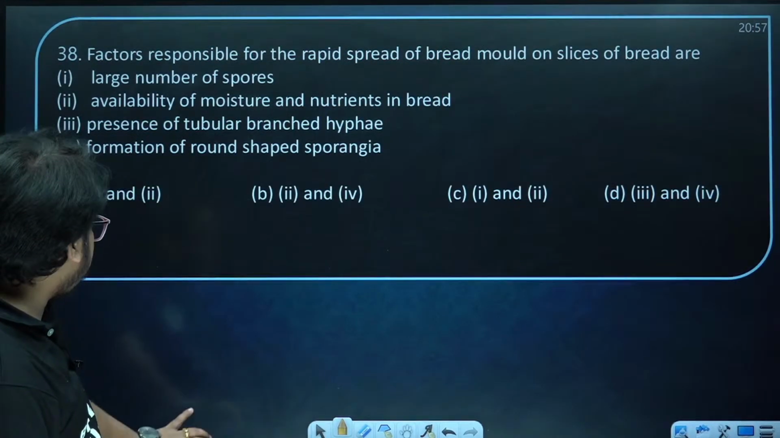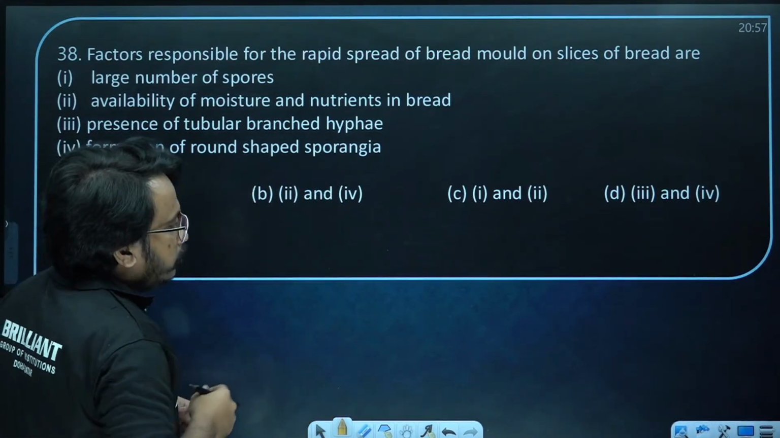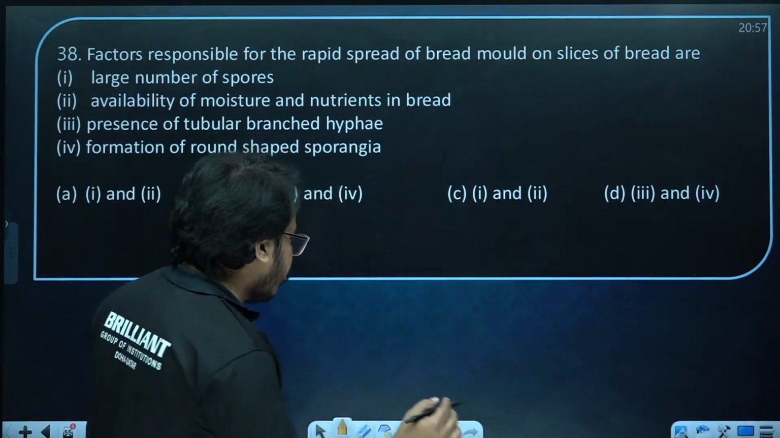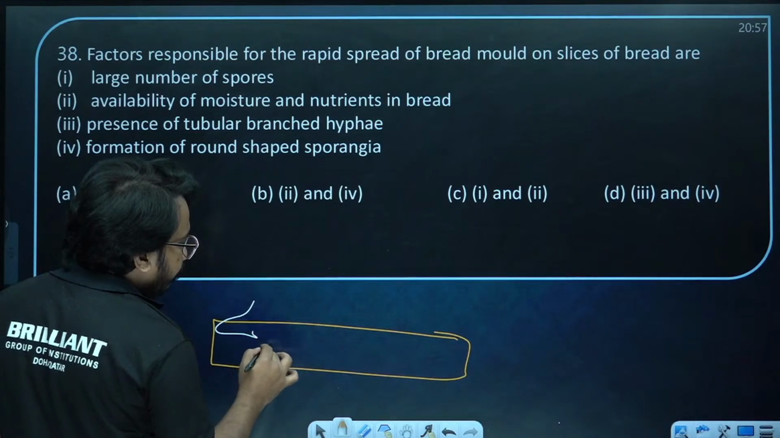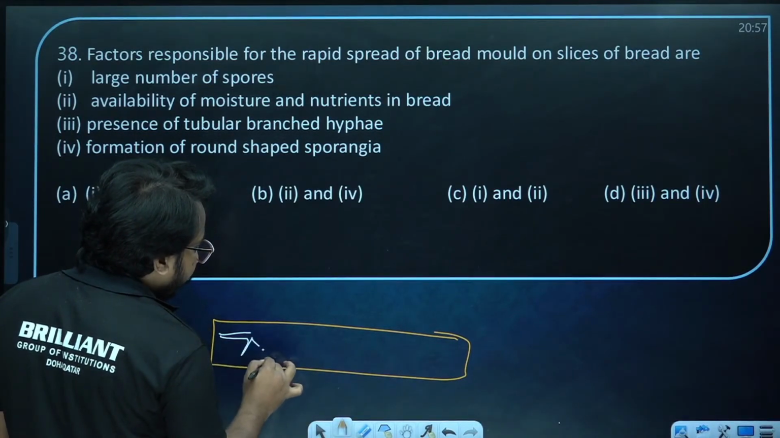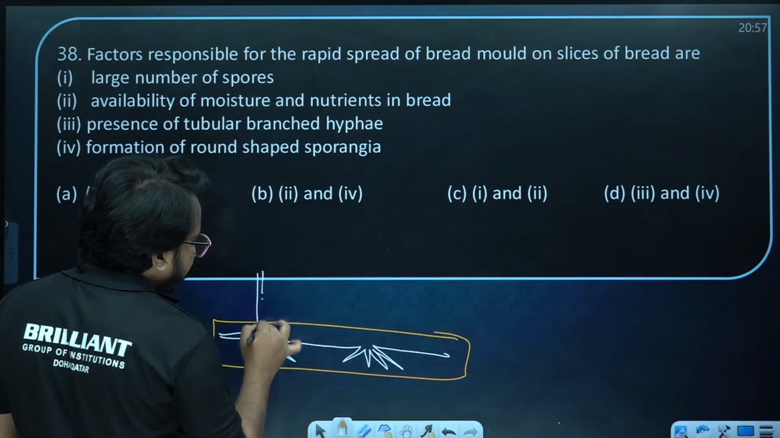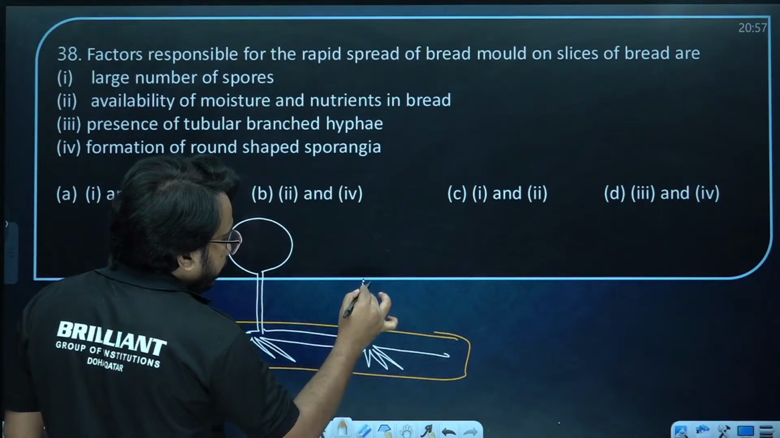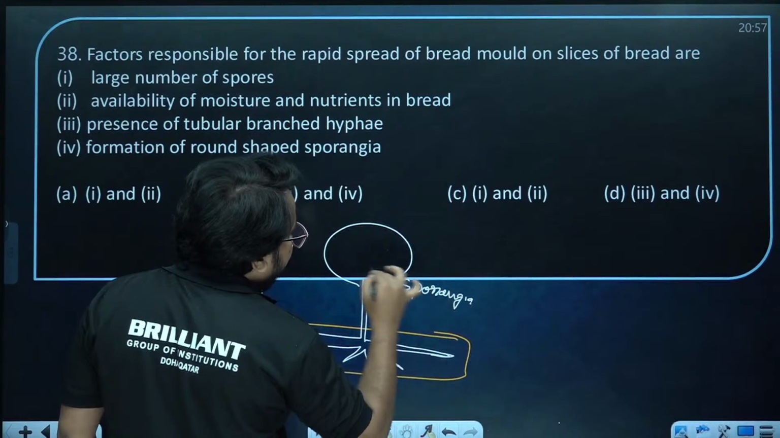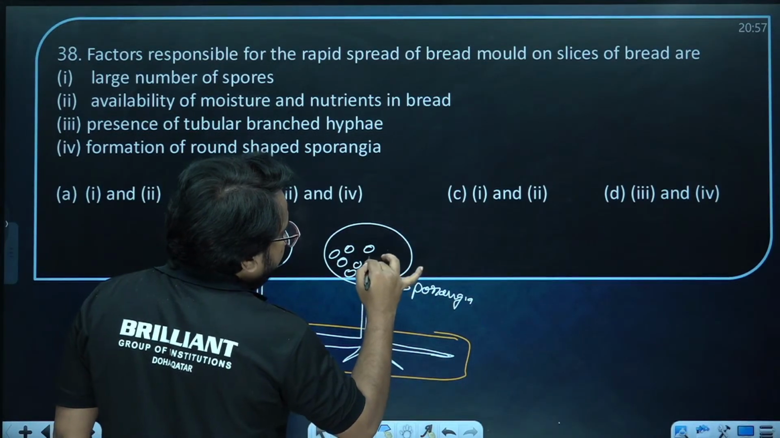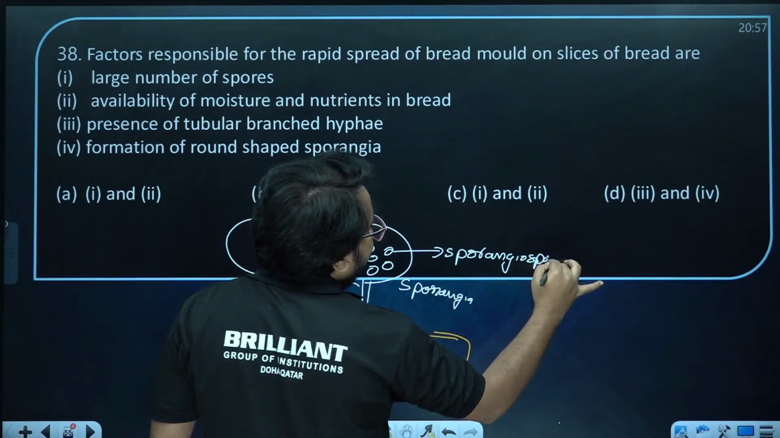Now, next one. Factors responsible for rapid spread of bread mold on slices of bread are. You know about the spore formation in Rhizopus. Learn that diagram nicely. Rhizopus is the bread mold. They have filament-like structures, which are called rhizoids, and hyphae. At the tip of the hyphae they produce sporangia. Inside the sporangia there are so many spores. Those spores are called sporangiospores, and they are thick-walled.